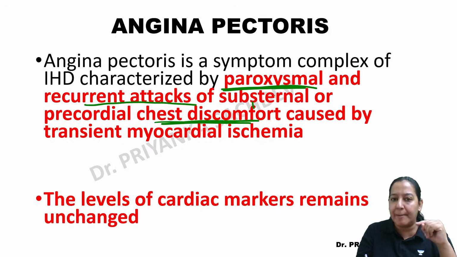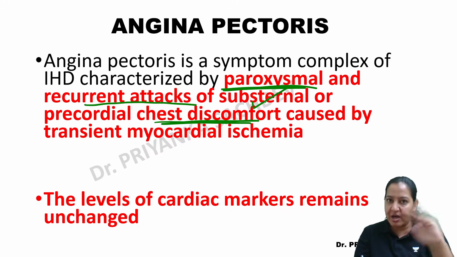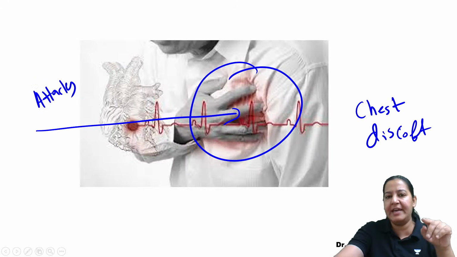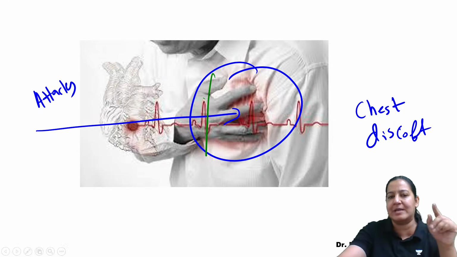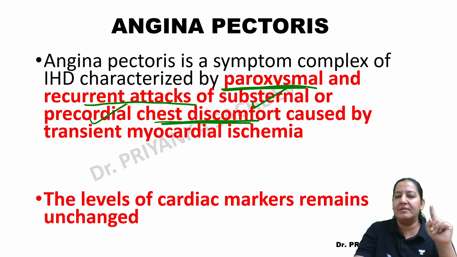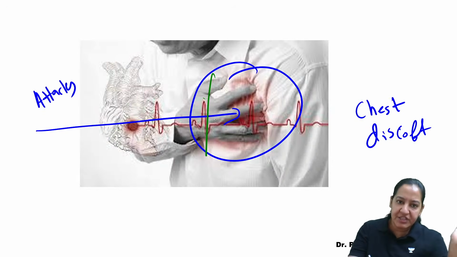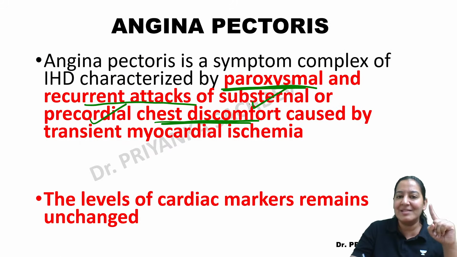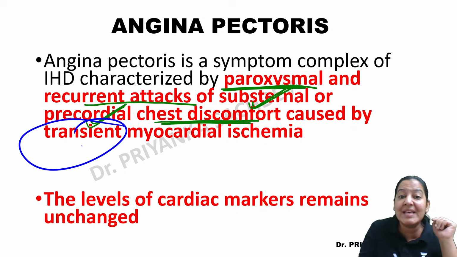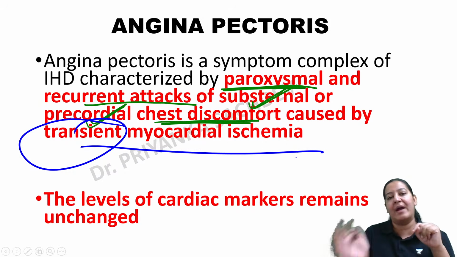The patient has substernal discomfort, just below the sternum, or precordial, just above the heart, one and the same thing. Chest discomfort which is caused by transient myocardial ischemia.